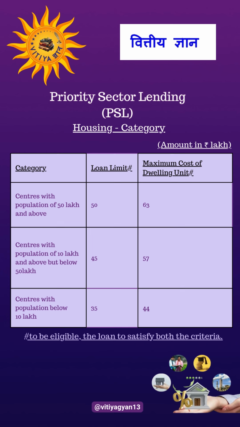Centers with population of 10 lakhs and above but below 50 lakhs, loan limit is 45, maximum cost of dwelling unit is 57. Centers with population below 10 lakhs, loan limit is 35, maximum cost of dwelling unit is 44. To be eligible, the loan has to satisfy both the criteria.